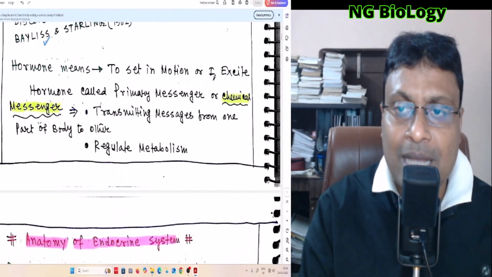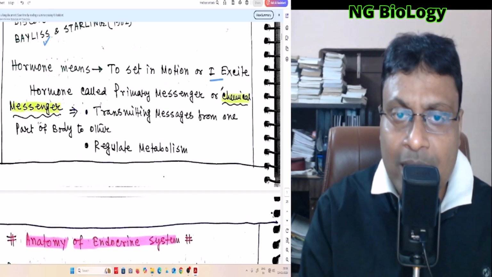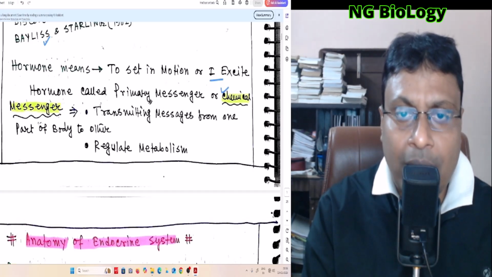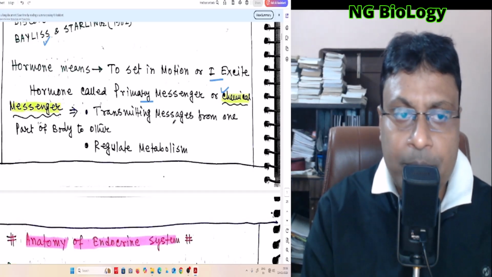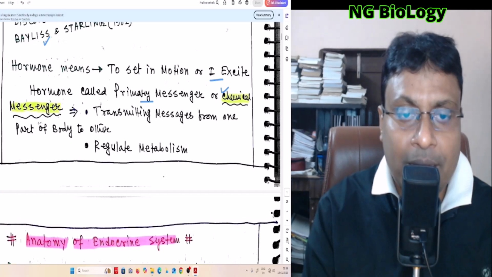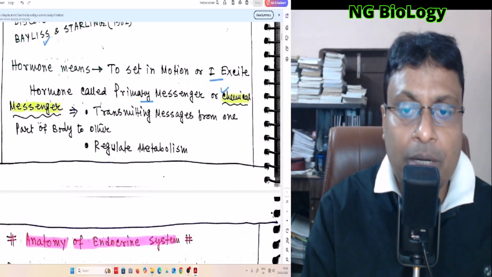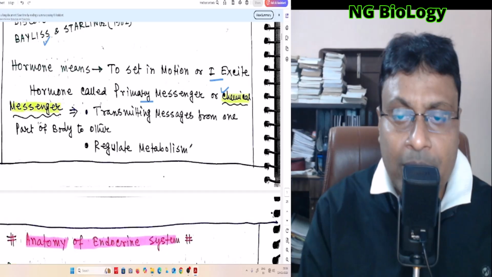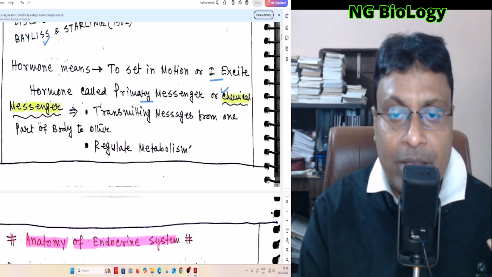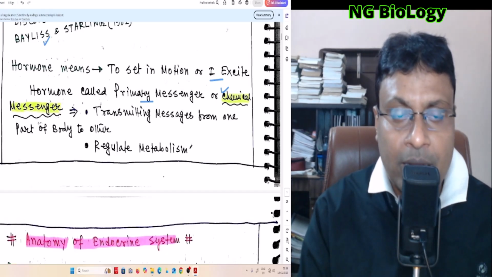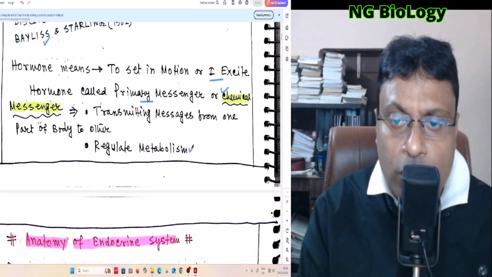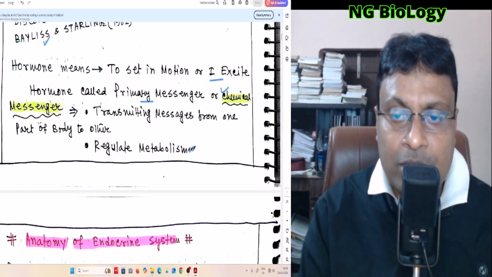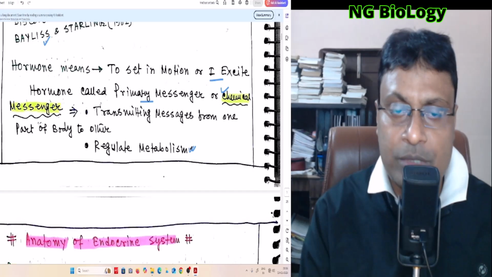Now we see what a hormone is. Hormone means "I excite", and a hormone is a chemical messenger, also called the primary messenger, because it transmits messages from one part of our body to another, and also regulates metabolism. Metabolism is any kind of chemical reaction occurring in our body, a very important feature of any living organism. So hormones control the metabolic reactions, and for this reason hormones are very crucial.